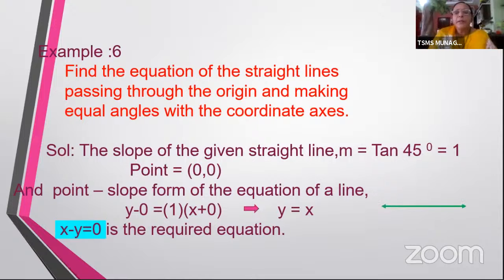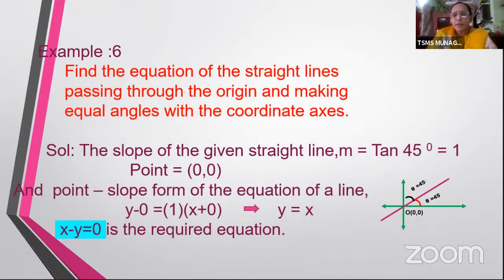So how are we getting this 45? Let us see. So we have got x-axis and y-axis. Now this line is passing through the origin, and we have said that it is making equal angles, which means the angle made with x-axis is 45. The angle made with y-axis is also 45. So it is dividing the angle between x-axis and y-axis equally. That's why we say each angle is 45.